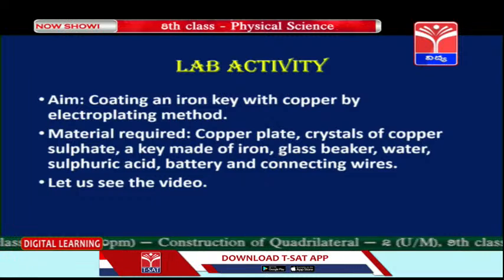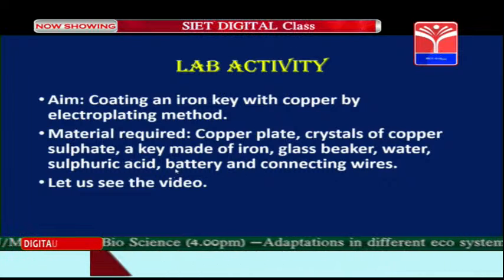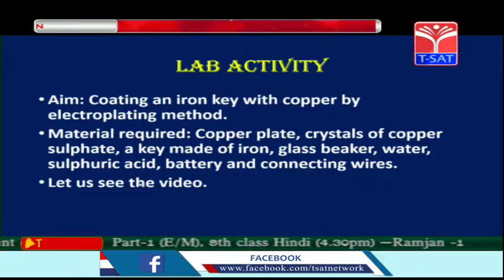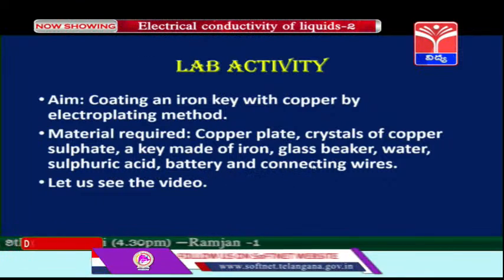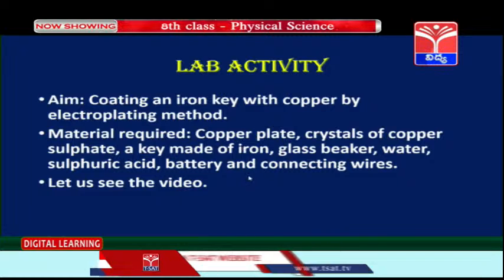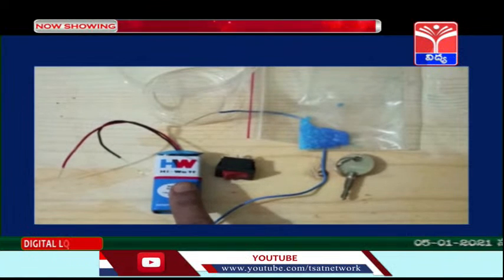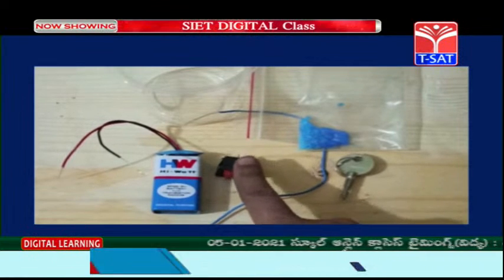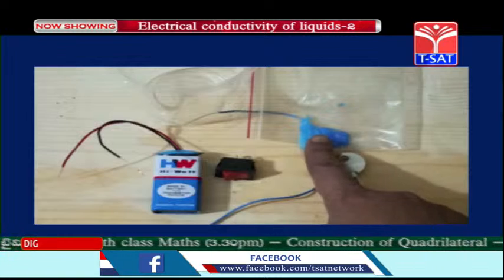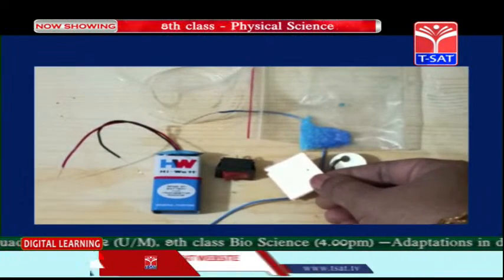Now let us see what is electroplating children. To understand about electroplating, we need a copper plate, crystals of copper sulfate, a key made of iron, a glass beaker, water, sulfuric acid, a battery and some connecting wires. We are going to coat an iron key with copper by the electroplating method. So children, let us see this video. For this activity, we need a battery, a switch, some connecting wires, a key, copper sulfate crystals and a glass of water. We also need a copper plate.